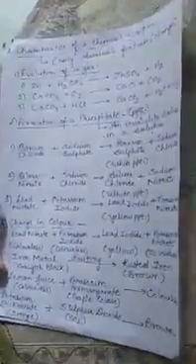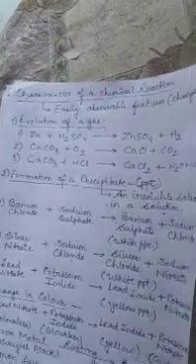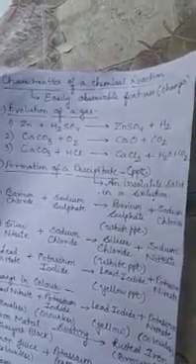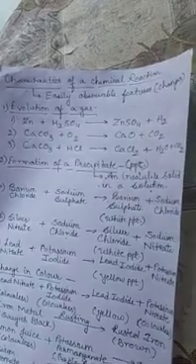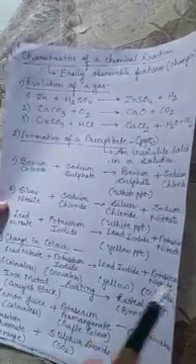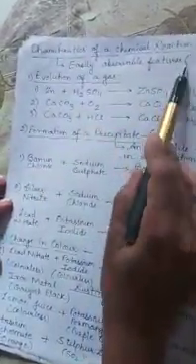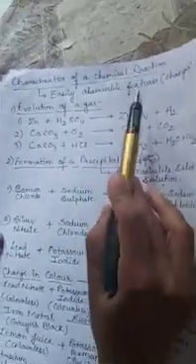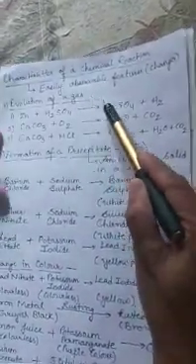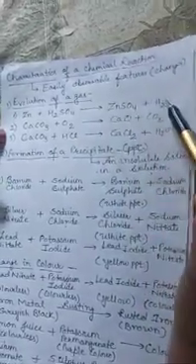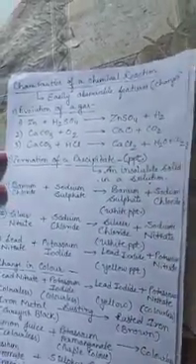Now we move on to the characteristics of a chemical reaction. Whenever there is a chemical reaction going on, it is necessary that certain changes must be clearly visible to us, which can help us identify that the reaction is going on. All those easily observable features which indicate that the reaction is taking place are of five types. First, whenever there is an evolution of gas, we come to know that a chemical reaction is taking place, as you can see here in these three examples.